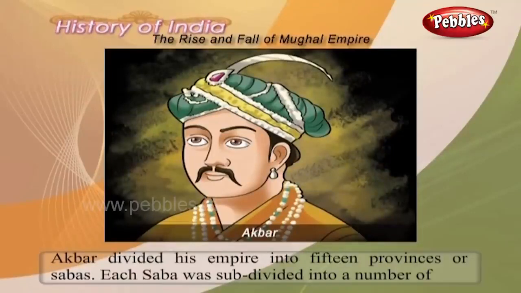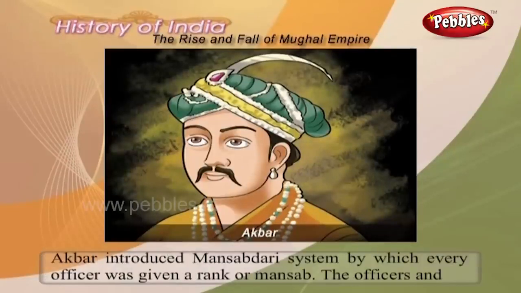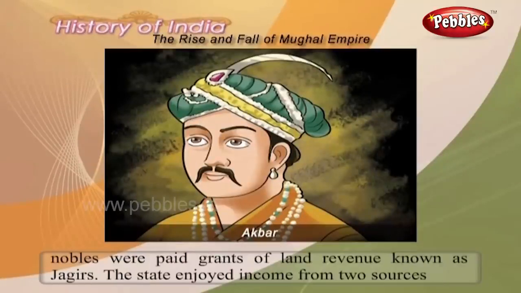Akbar divided his empire into 15 provinces or sabhas. Each sabha was subdivided into a number of sarkars and each sarkar into parganas. The governor or subedar was responsible for the law and order of his sabha. Akbar introduced a mansabdhari system by which every officer was given a rank or mansab. The officers and nobles were paid grants of land revenue known as jagirs.